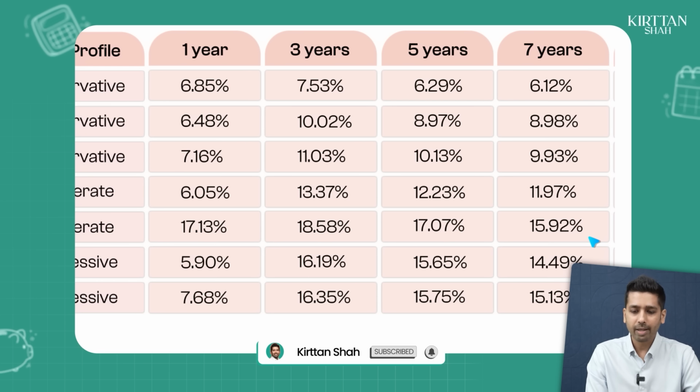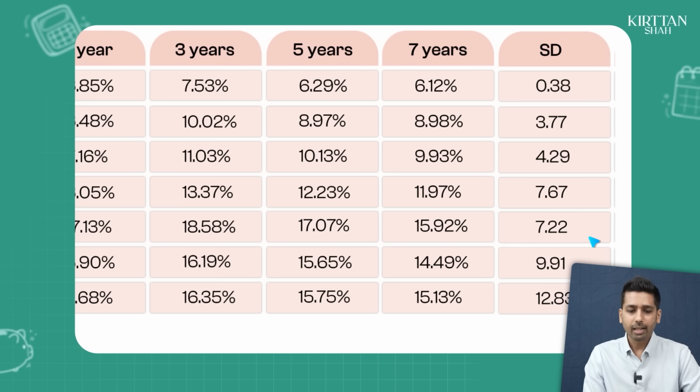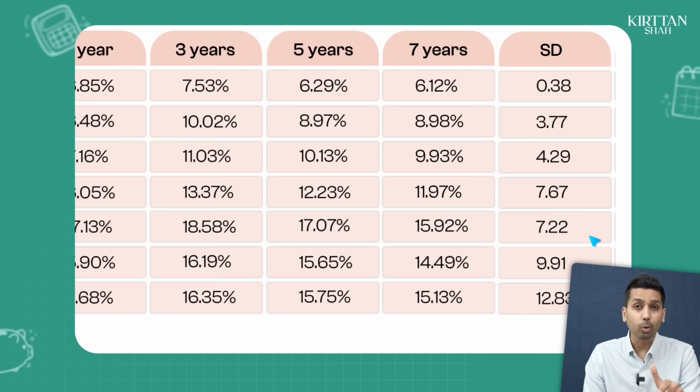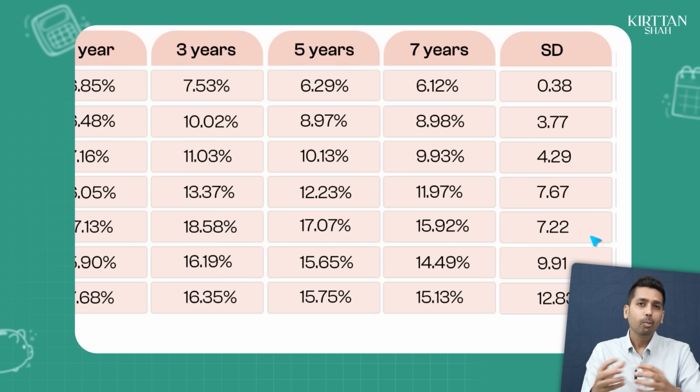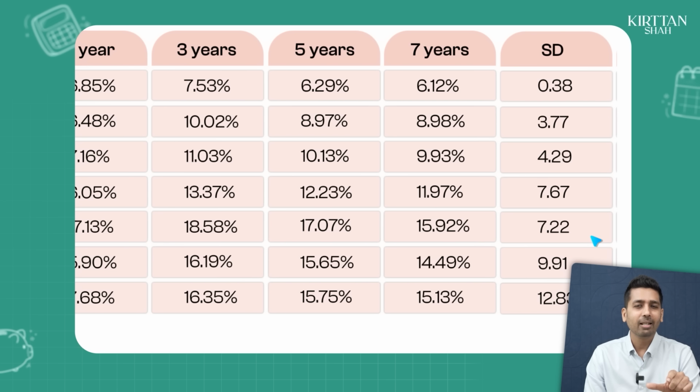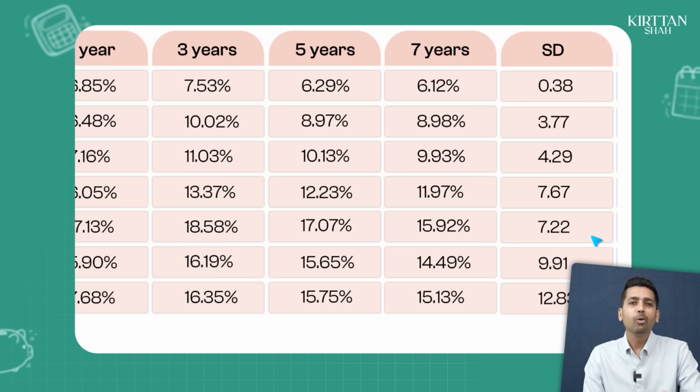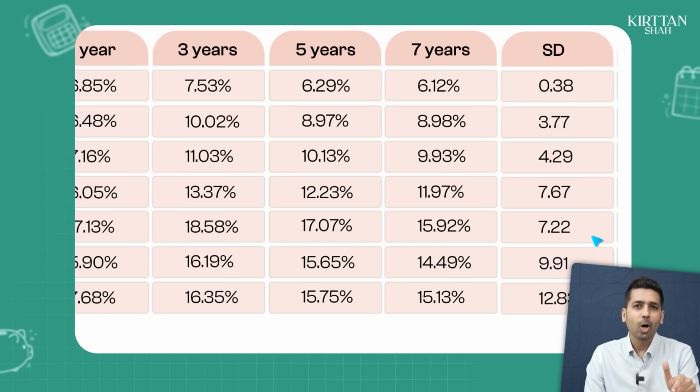But have you taken more risk for that? Absolutely not. The standard deviation, or the risk, of a balance advantage fund is 7.6 and that of a multi-asset fund is 7.22. In fact, your multi-asset fund has lower risk than your balance advantage fund, and with lower risk, it has been able to generate close to 5% CAGR more over 3-year, 5-year, and 7-year versus the balance advantage fund. Of course, the catch here is that the last 1-year returns on gold and silver have been so significant that the multi-asset fund looks like it is outperforming the balance advantage fund significantly. Had gold and silver not done so well, your returns would have been very similar.